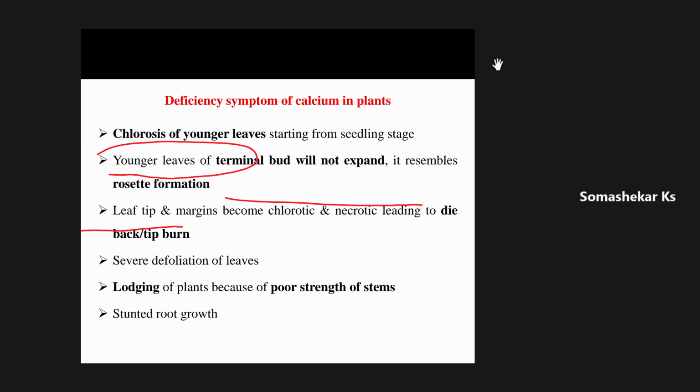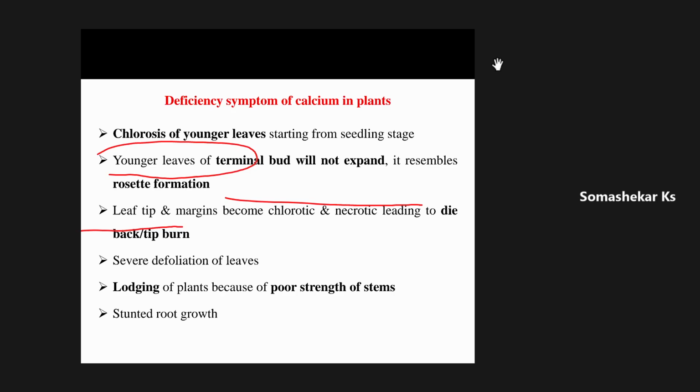Because of this, severe defoliation will take place. Severe defoliation and lodging of plants occur because of poor strength of the stem. Lodging will take place because, since calcium is a structural nutrient element, proper structure of the cells in the stem will not be developed properly. Hence, there will be breakdown of the stem at higher wind velocity.